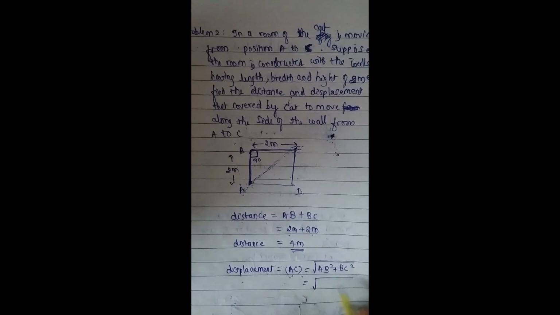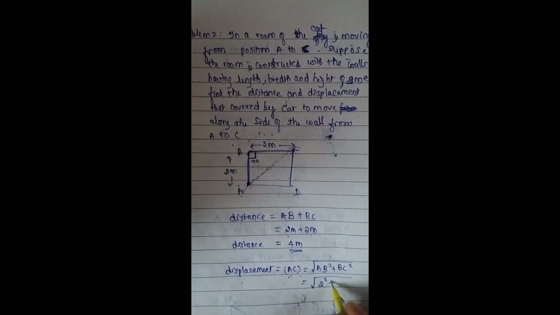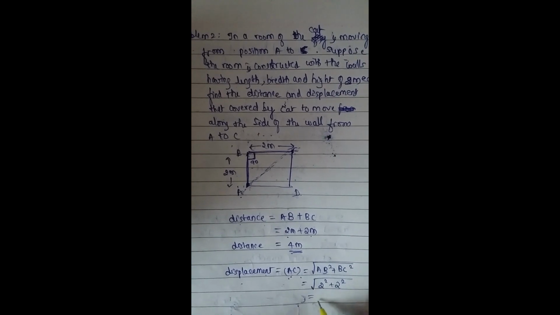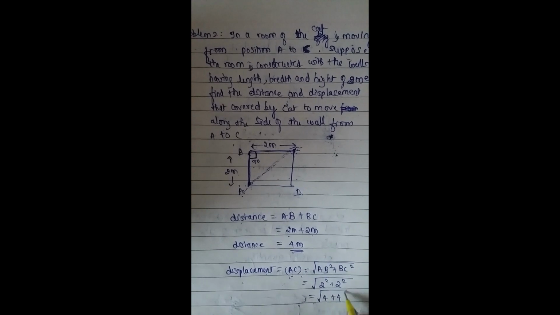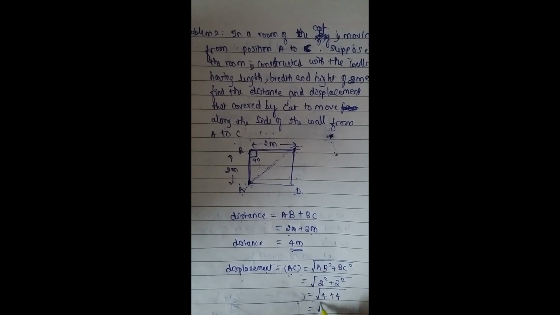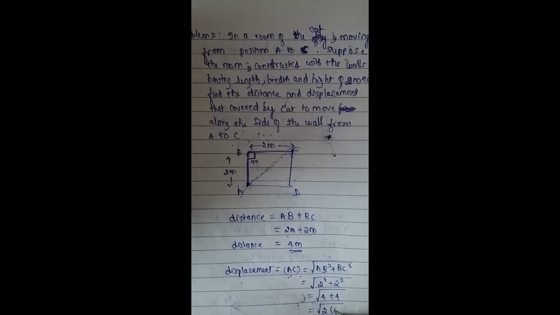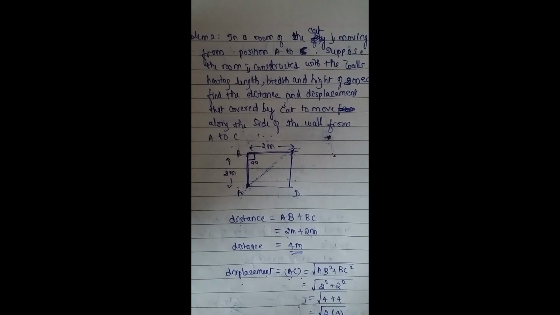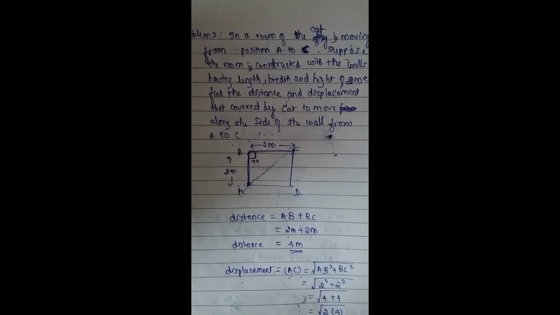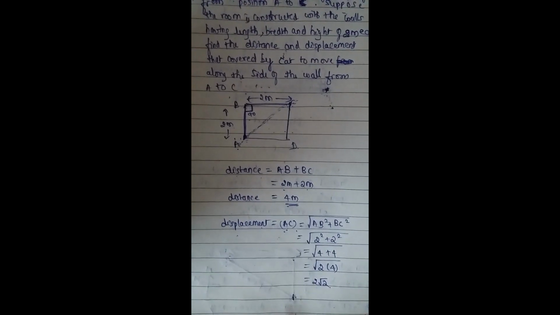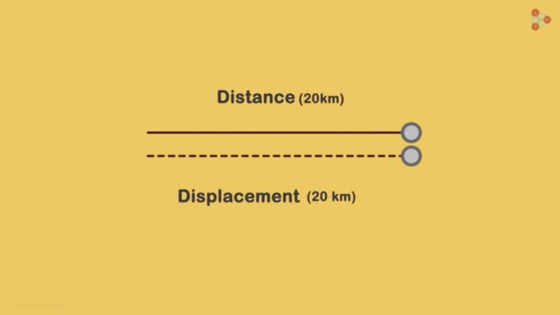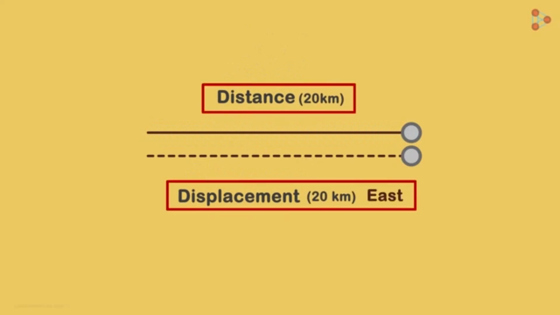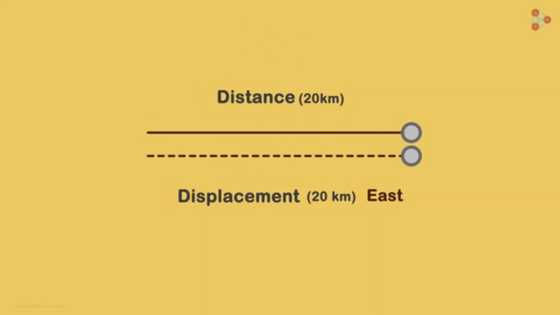So that is equal to the square root of 2 squared plus 2 squared, that is 4 plus 4, which is 8. So therefore 2 root 2 meters in the northeast direction. If the distance traveled is a straight line, the displacement will be the same magnitude as the distance, but with the direction provided as well.